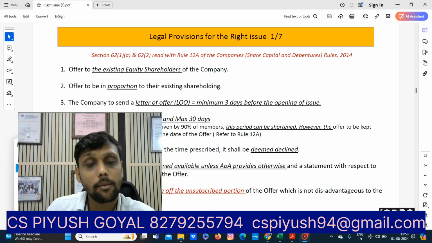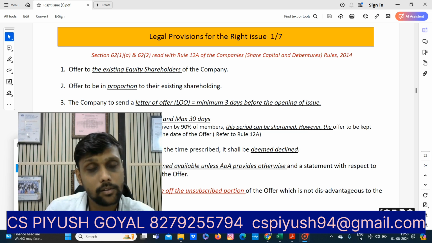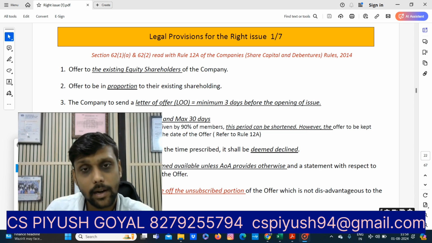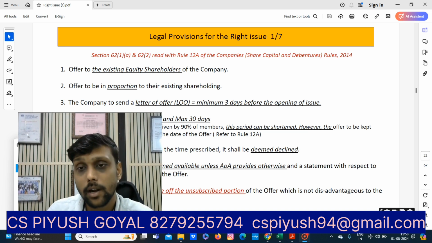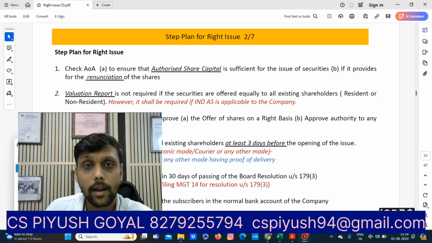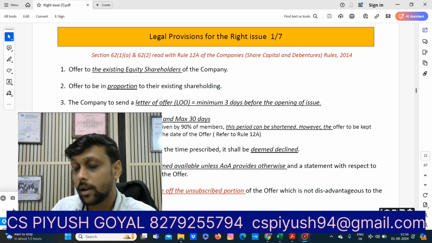The company sends a letter of offer minimum 3 days before the opening of the issue. This is the primary condition. And the offer for which the offer letter is sent will be open for minimum 15 days and maximum 30 days. But for private companies, if consent is given by 90% of members, then the period can be shortened. However, the offer is to be kept open for minimum 7 days from the date of offer. Refer to Rule 12A, right? And if the offer is not accepted within the prescribed period, it is deemed to be declined.